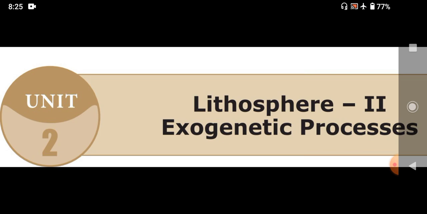Then next we learned about the courses of a river. The courses of rivers are divided into three. What are they? Very good. Upper course, middle course, and lower course. In the upper course, what action will happen? Erosion.